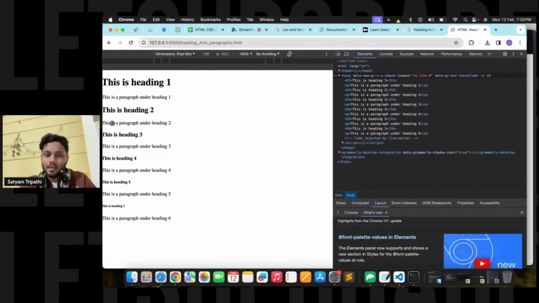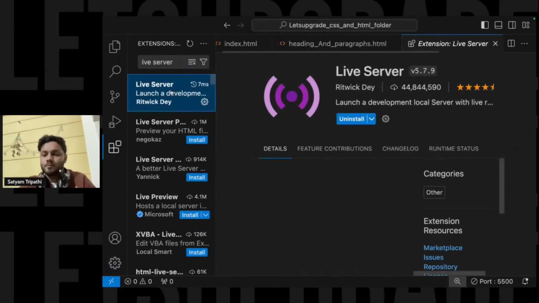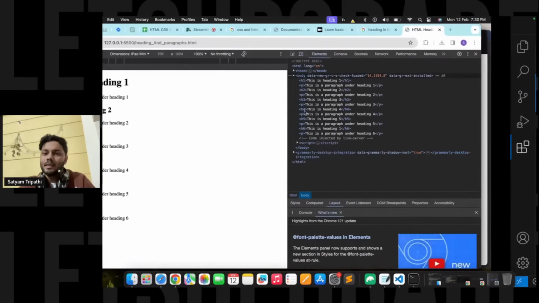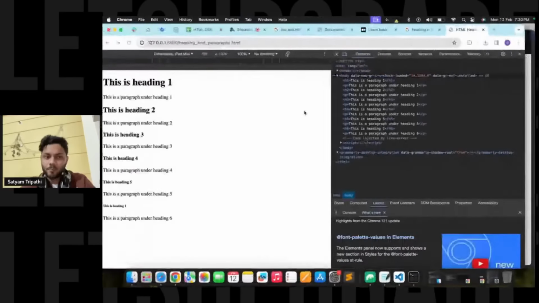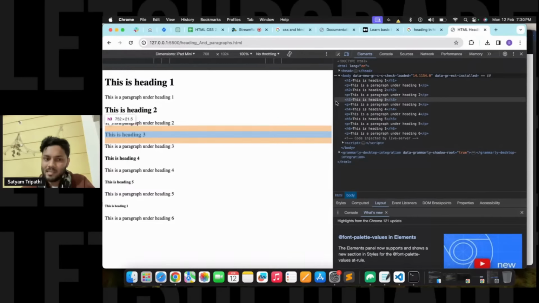Now you'll be able to see that the bold text and big text is there, just because I have installed this live server. So all the changes that I'm doing over here are happening live over here. All right, so this is the code that we have written. So this is your heading and paragraph.